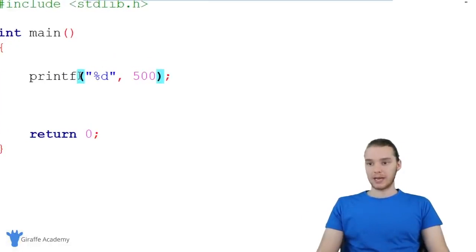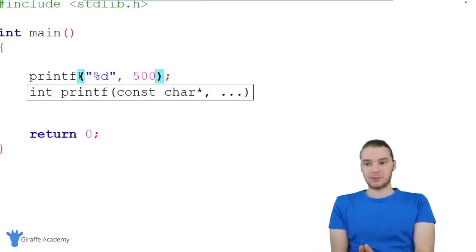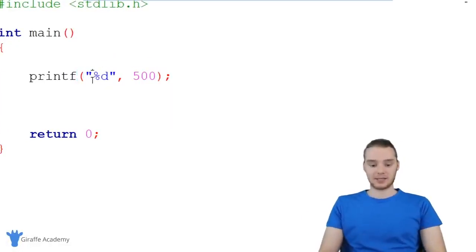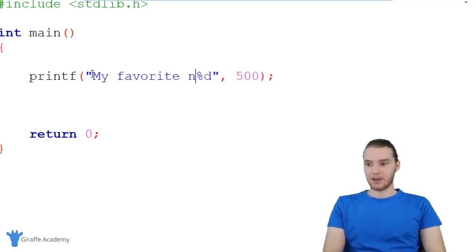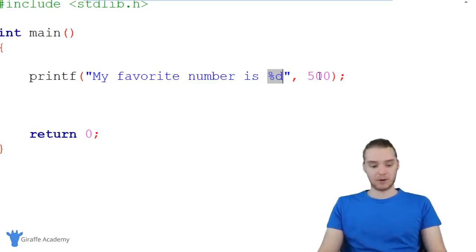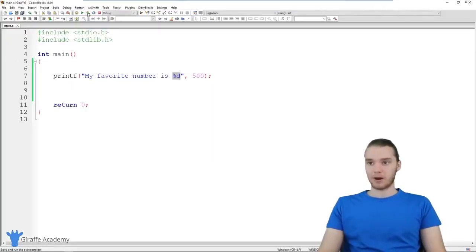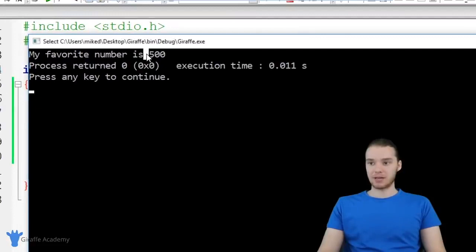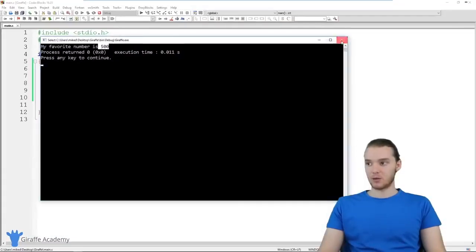And this is cool because we can interweave these different types of data with text. So I could say my favorite number is %d, and this acts as a placeholder for this number over here. So when I run my program, now it says my favorite number is 500, and that's really cool.